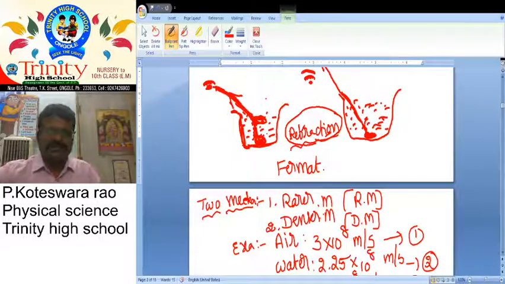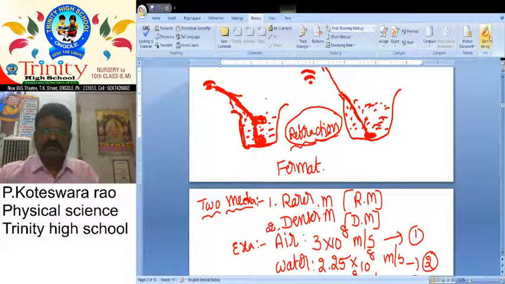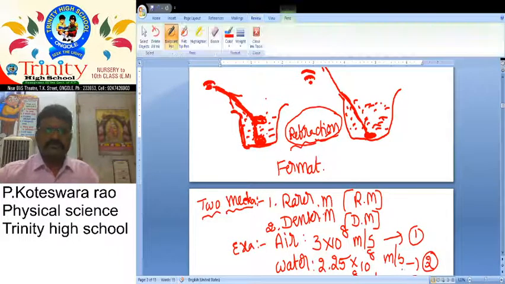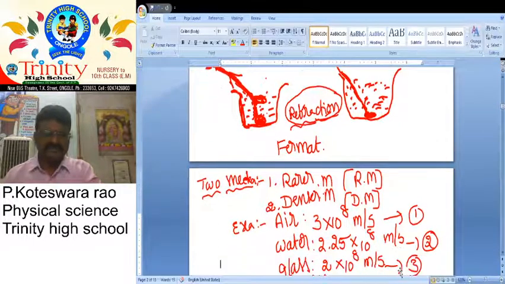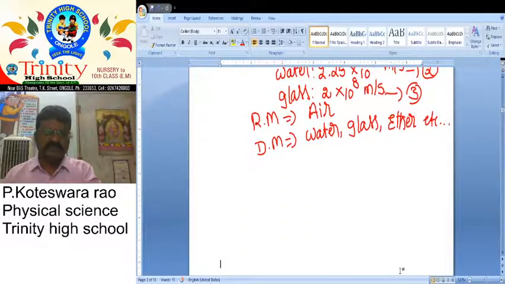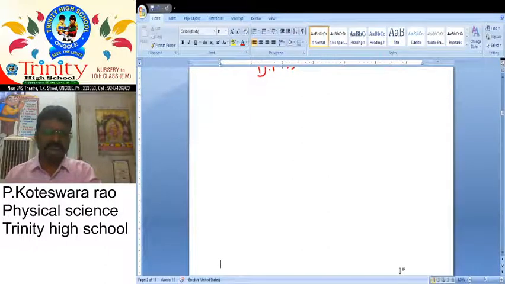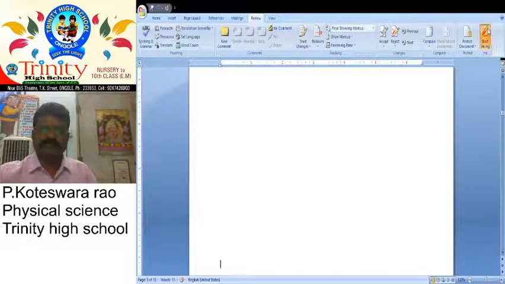What happens if light rays travel from one medium to another medium? We want to explain that.